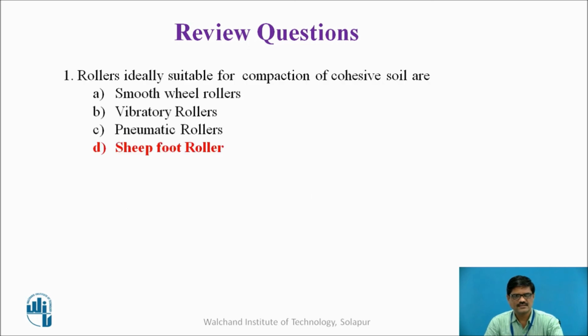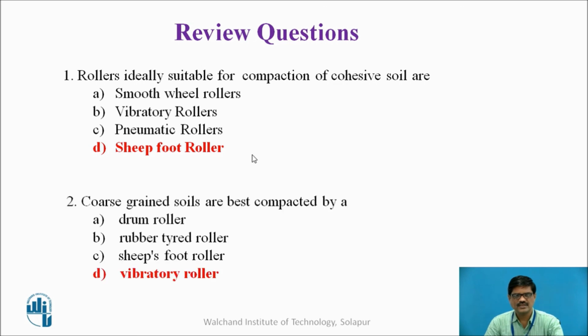These are the answers. The first question, rollers ideally suitable for compaction of cohesive soil are sheep foot rollers. We already discussed that for cohesive soil, sheep foot rollers are very effective, as they are responsible for kneading and compacting both. And the second question, coarse grained soils are best compacted by a vibratory roller. In the case of coarse grained soil, vibratory rollers are very effective, because the vibration assists in reorienting the soil particles and further densification of the soil.